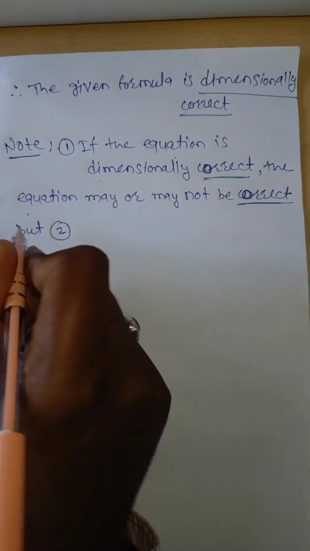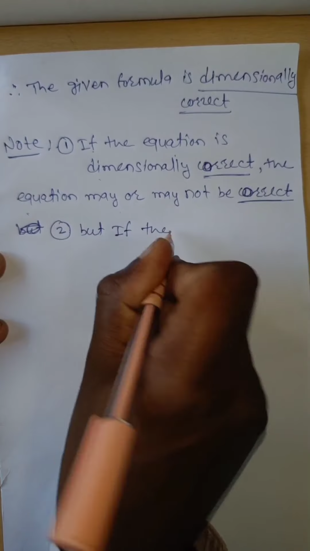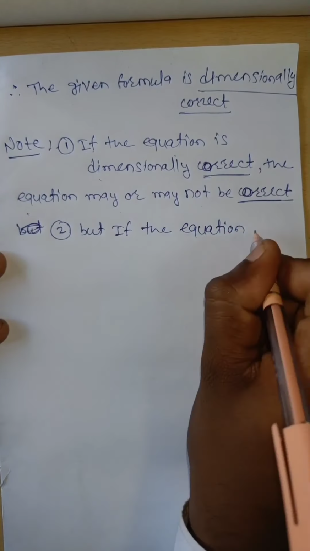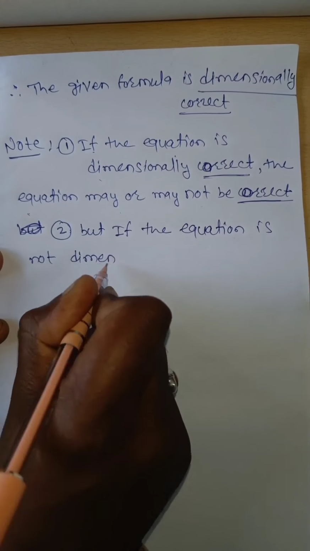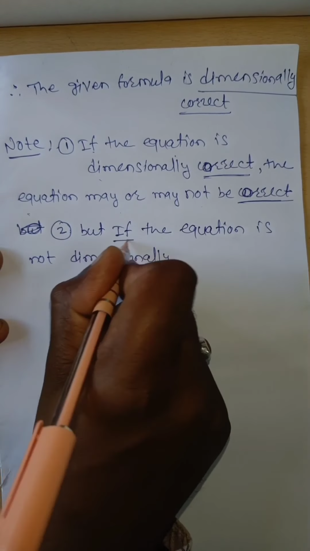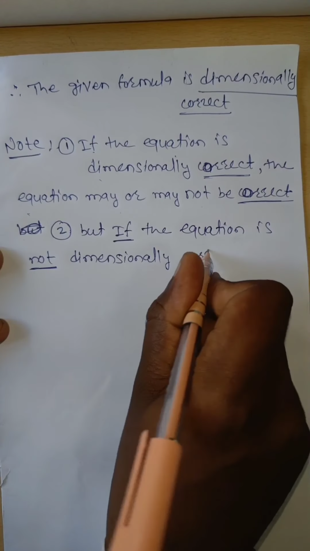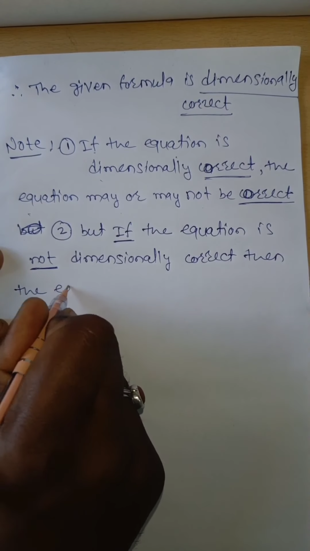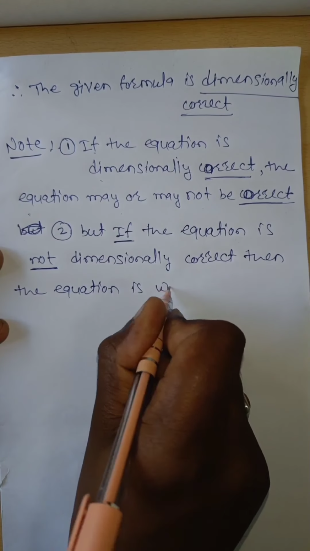But the second note: if the equation is not dimensionally correct, then the equation is wrong.